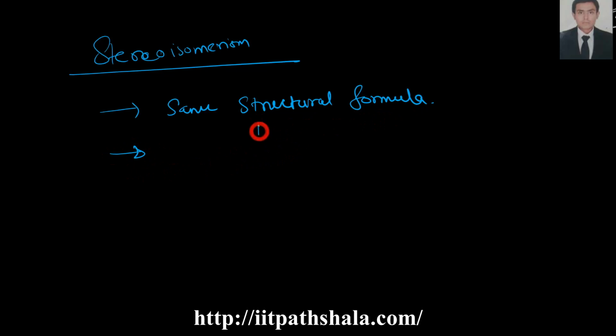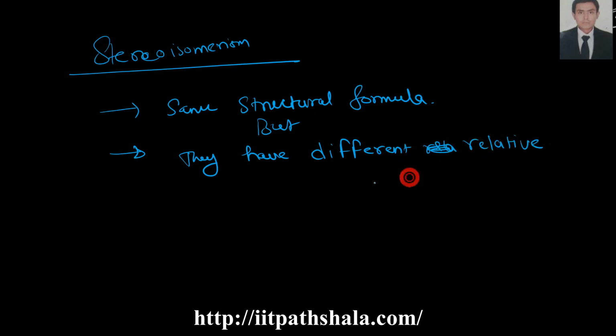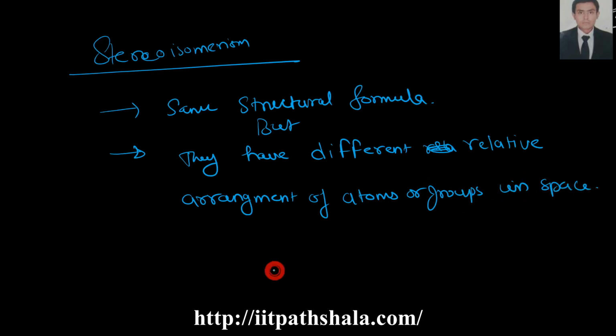So you can write it down that they carry the same structural formula, but they have different relative arrangement of atoms or groups in space.